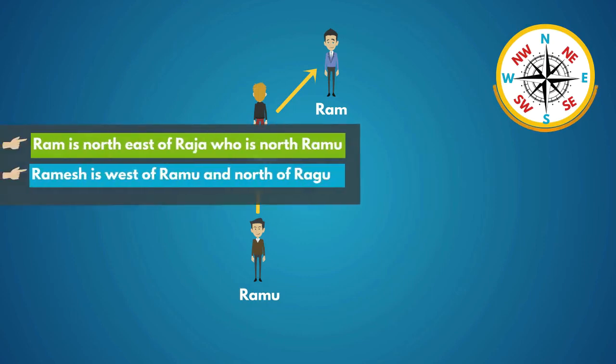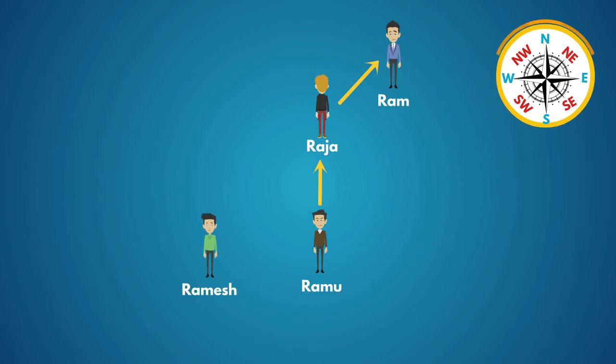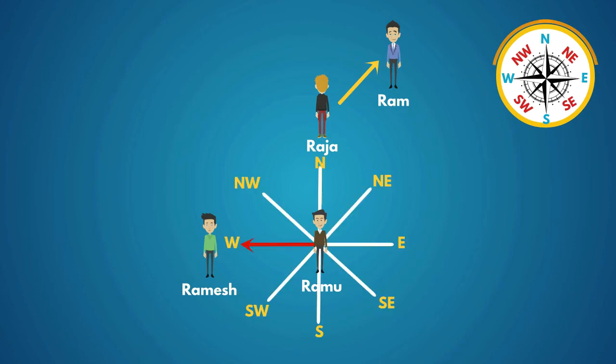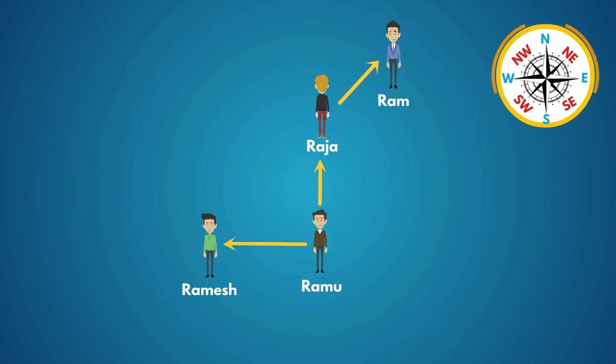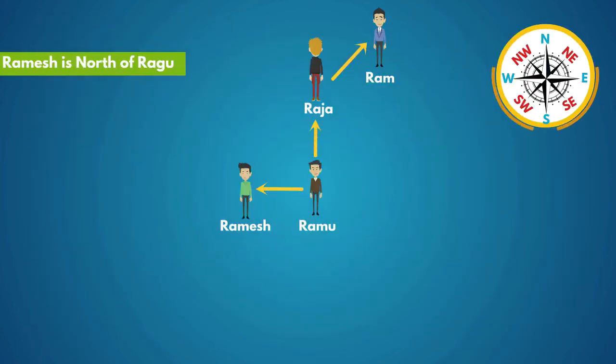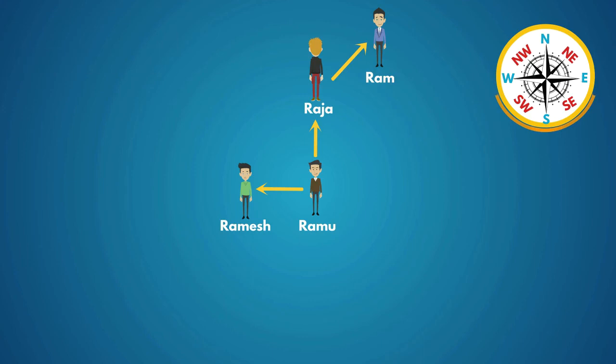In the next statement they given that Ramesh is west of Ramu and north of Raghu. Here this is Ramesh and he is west of Ramu. So Ramesh here and this is west direction from Ramu. And also given that Ramesh is north of Raghu. So Raghu here and this is north direction from Raghu. So this is the final diagram.